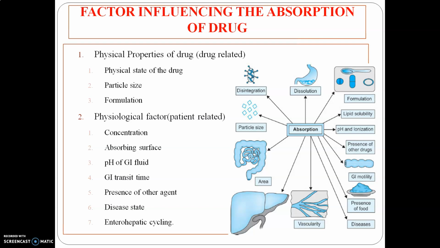Okay, then next is GI transit time. GI transit means how much time the drug is present in your GIT. Whenever there is a presence of food, or the volume, viscosity or tonicity of your gastric content, they can influence absorption of the drug, and that's why they can alter gastric emptying time.